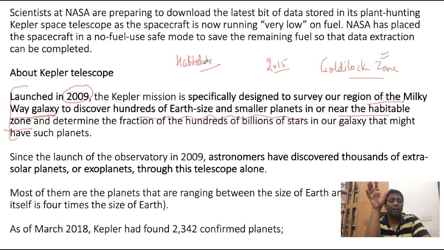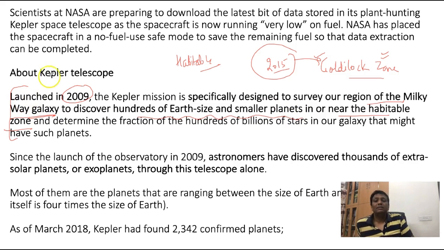The Goldilocks zone is actually the area that has the maximum possibility of life. It's a human habitat area. So scientists try to find out the Goldilocks zone. That was Prelims 2015. So a similar concept is there. With the help of this Kepler telescope, we will try to get ideas about the existence of Earth-sized and smaller planets, and whether there is a possibility of life there.